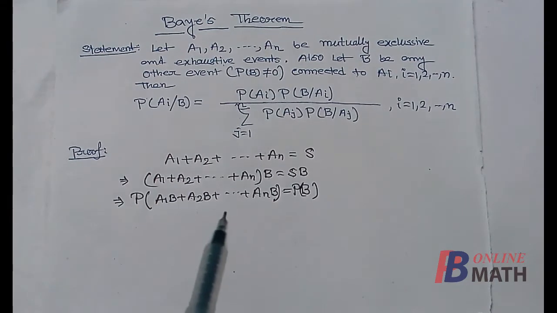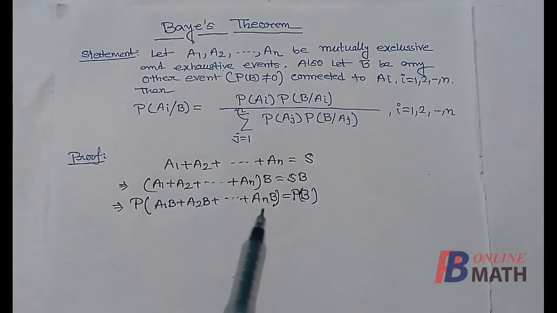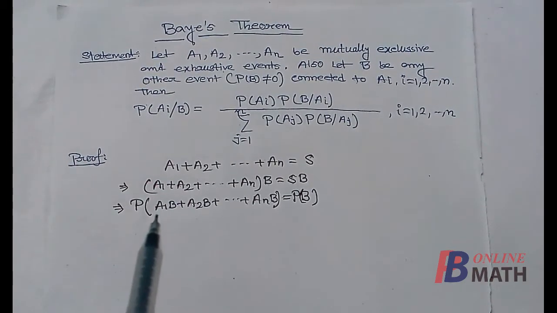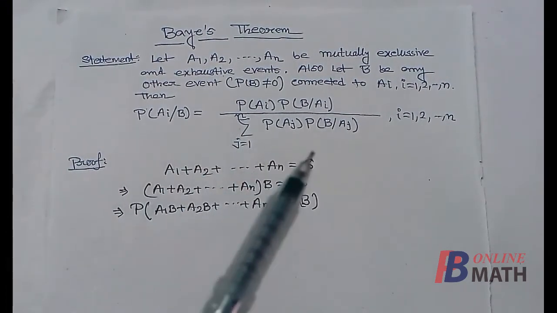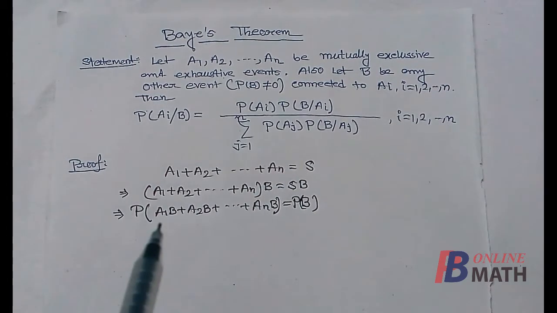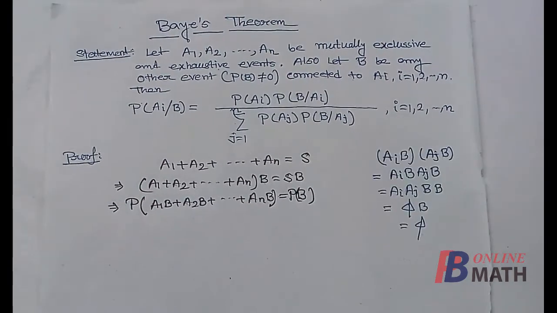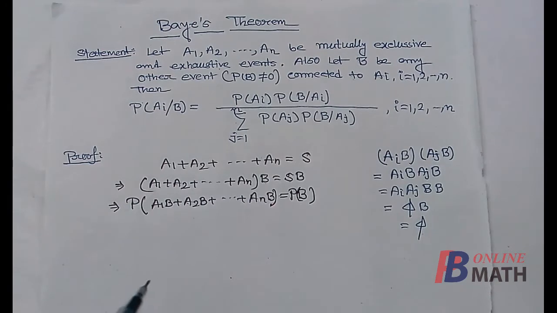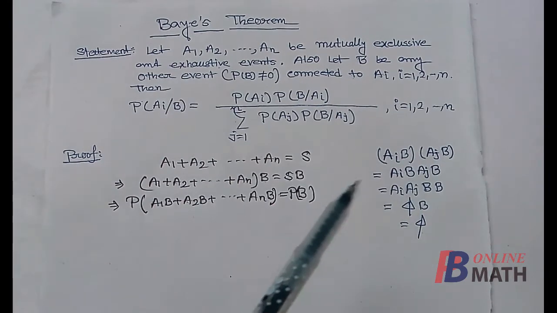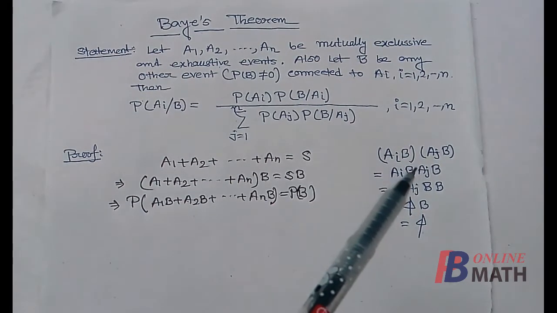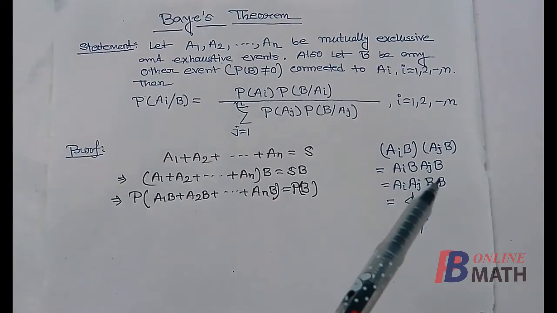Now we wish to apply the third axiom of probability. To apply the third axiom of probability, first of all we have to prove that the events A1B, A2B, and so on are mutually exclusive. It is given that A1, A2 are mutually exclusive, but we have to prove that A1B, A2B are mutually exclusive. To prove this, we take any two events, suppose AiB and AjB.